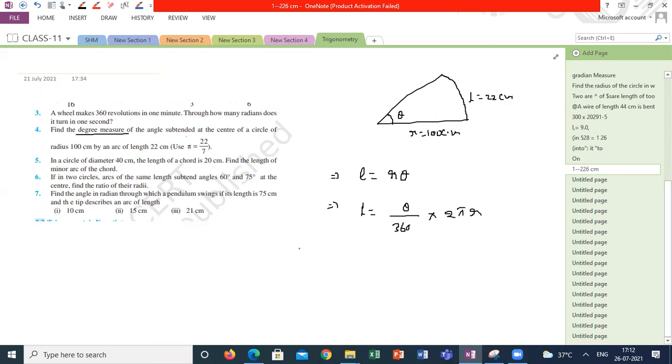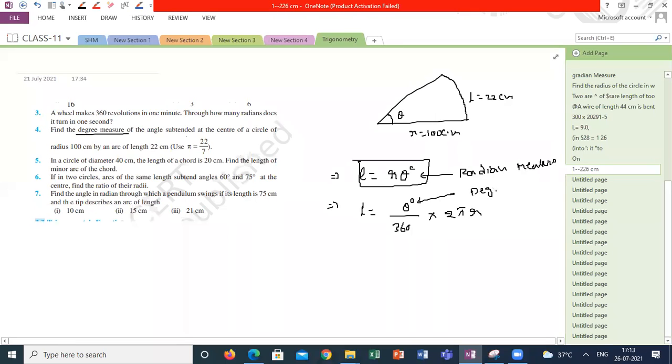Am I right? Here your theta is in degree measure. In the other formula, your theta is in radian measure. If I want to use theta as the degree measure, from here what is the theta value? 360 L by 2 pi r.